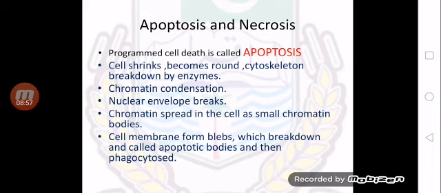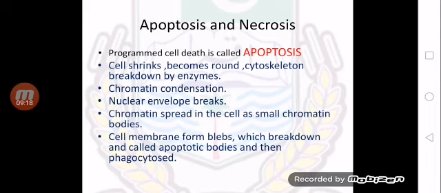Now I will tell you about apoptosis and necrosis. Apoptosis and necrosis are two types of cell death. Apoptosis is one of the main types of programmed cell death, meaning it is already programmed.